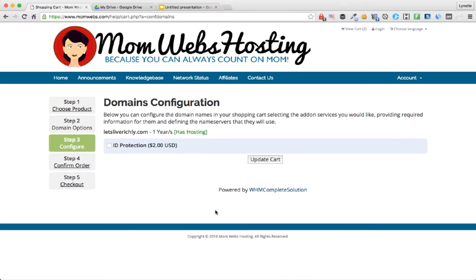If you wish to keep your name, address, and email private, you can choose to add ID protection for your domain. I'm going to leave it off. That's optional and not required at all, so don't feel like you have to.